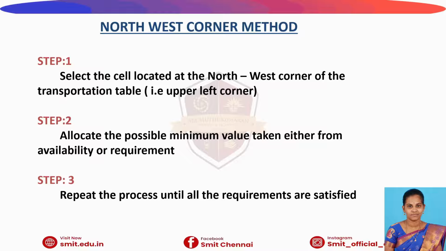The first one is to select the cell located at the northwest corner of the transportation table, that is the upper left corner of the given transportation table. Second, allocate the possible minimum value taken either from availability or requirement. Step 3, repeat the process until all the requirements are satisfied.